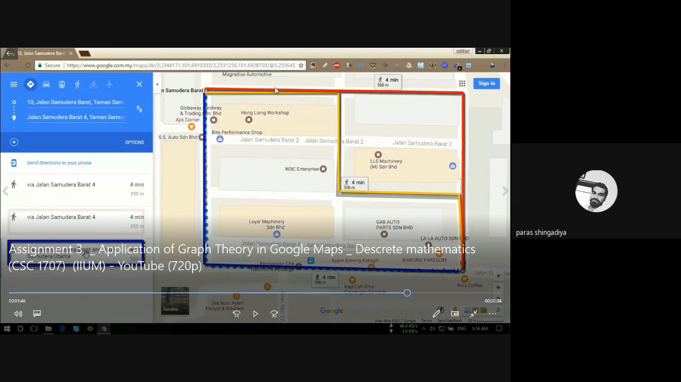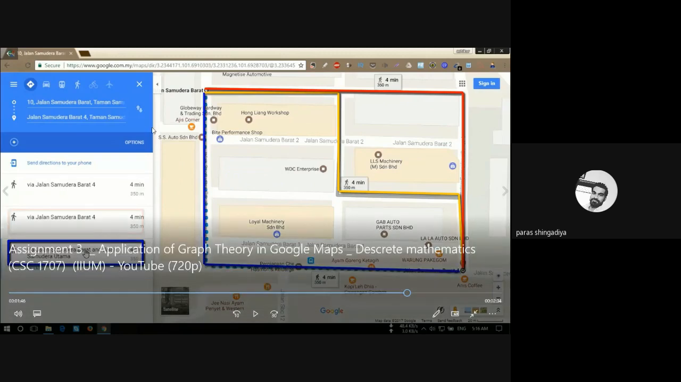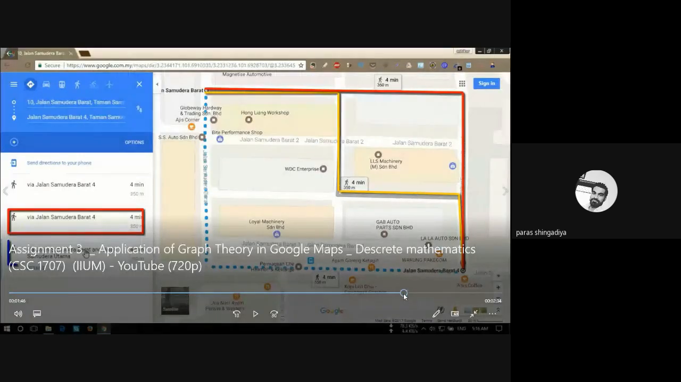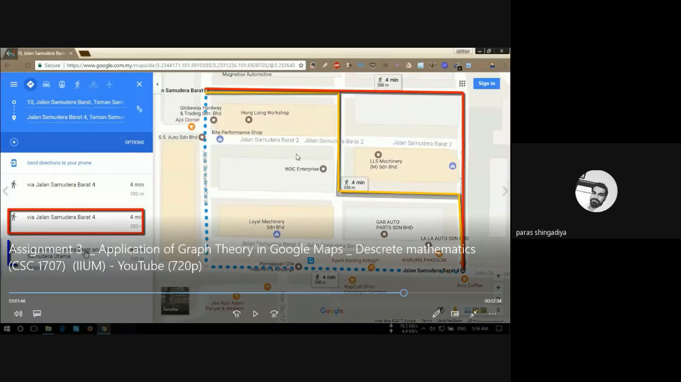When you click any of the routes, you will get an idea how many kilometers between these two places via this route, and how much time it will take. If you are using the car option, walking option, or bike option, you will also get the approximate time there. So that is the importance of graph theory in Google Map. Google Map is based on graph theory. All the principles of graph theory are used in Google software.